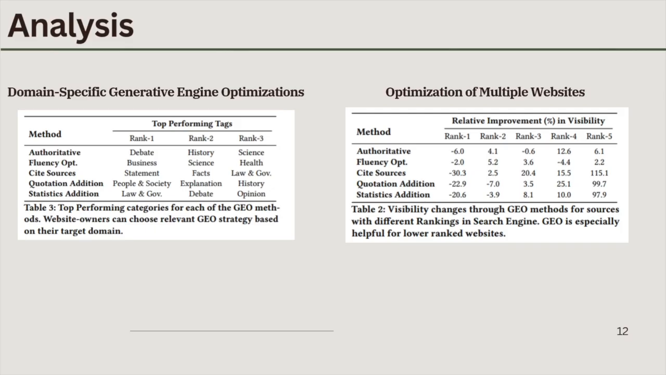And on the left side, this is for domain-specific generative engine optimization. As you can see, for different domain or different subject, the method that excels also differs. And here on the right side is the optimization of multiple websites, which means GEO is done to the whole list of sources. You can see that for sources that rank 5th, it really pushed them and improved their visibility, especially for the cite sources method, which improves their 5th rank by 115.1%.